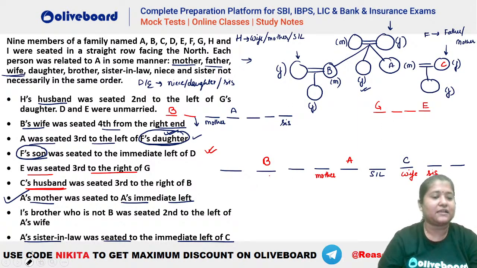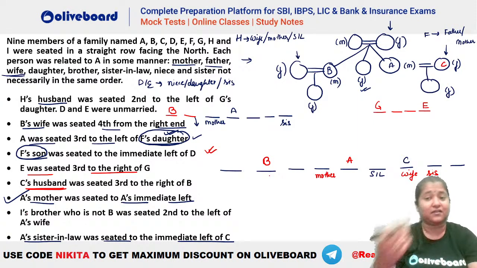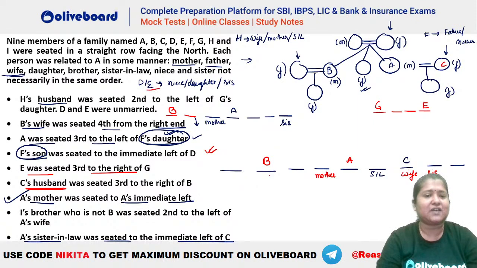Okay, now let's see. G has to be third to the left of E. And we know that E has to be either niece, daughter or sister. Let's say if you take your E here, then 1, 2, 3, G can be the sister-in-law. Is anything about G given? No, G is not given. So yes, it is possible that you take your E here and your 1, 2, 3 G as sister-in-law.